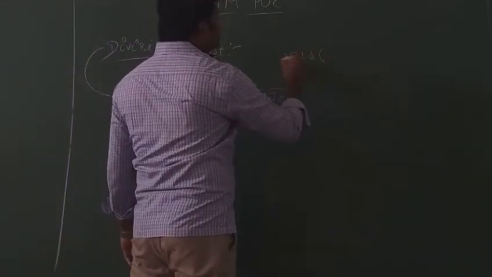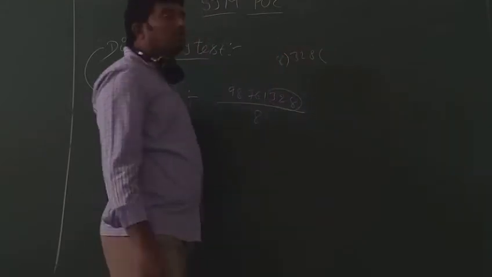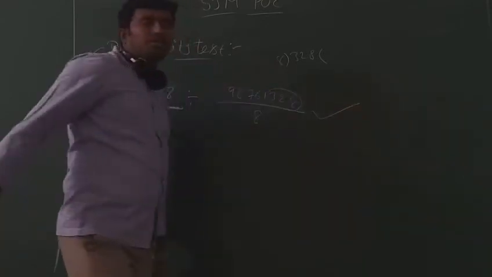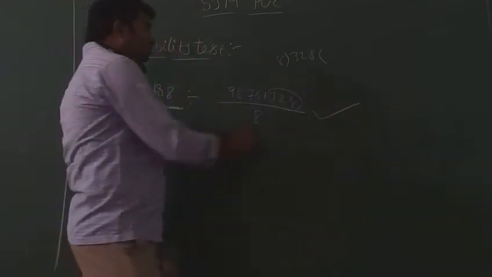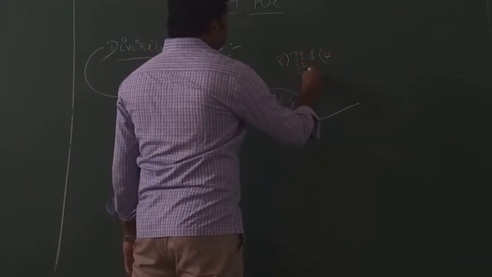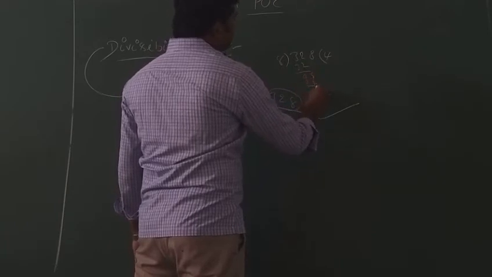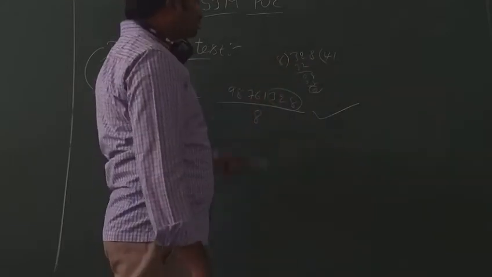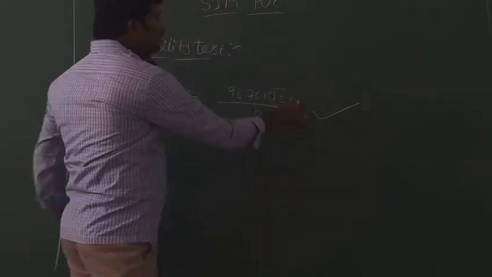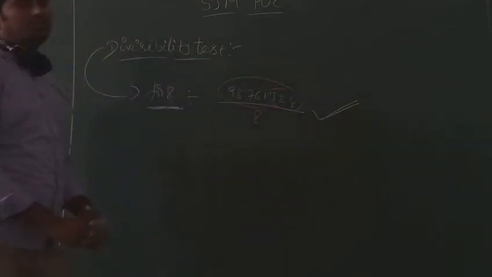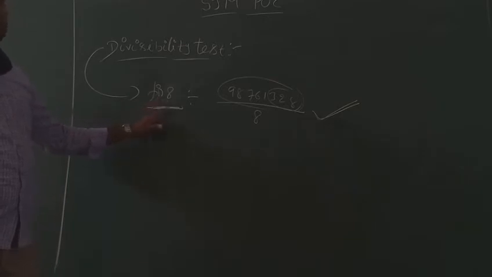So 328. Whether it is divisible by 8 or not, you see. If it is divisible by 8, then the whole number is divisible by 8. First we check this one by taking the last 3 digits. Tell me. 8 times 41 is 328. So 328 is divisible by 8. Therefore, the whole number is divisible by 8. That is the divisibility test for 8.